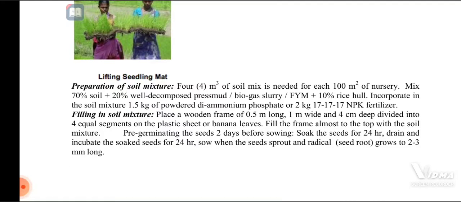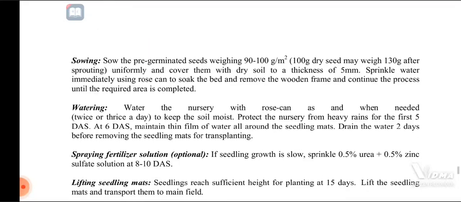When the seeds sprout and the radicle, the seed root, grows 2 to 3 millimeter long, that is the proper stage for sowing the sprouted seeds. Then we discuss the sowing. Weigh the prepared germinated seeds, 90 to 100 grams per meter square. 100 grams of dry seeds may weigh 130 grams after sprouting.